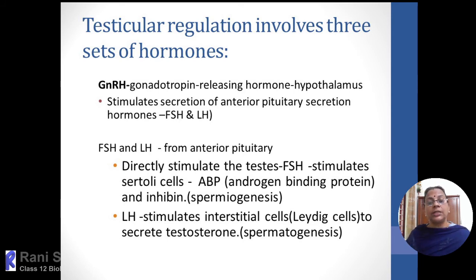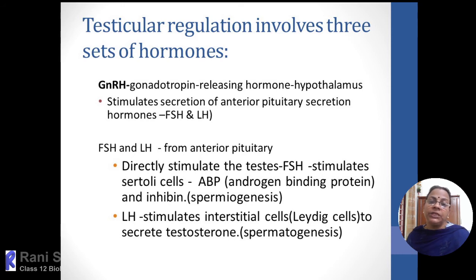So on the testis, there are certain receptors which will bind with FSH and LH. So FSH will act on Sertoli cells in the testis, in the seminiferous tubule, and these Sertoli cells will be stimulated to produce two proteinaceous factors. One is called androgen binding protein, and another one is called inhibin. So inhibin will inhibit the spermiogenesis to a certain extent, or spermatogenesis as such, a negative feedback.